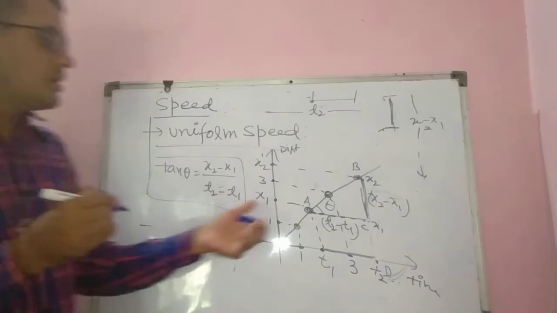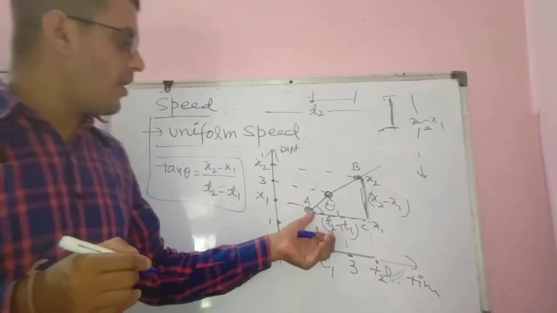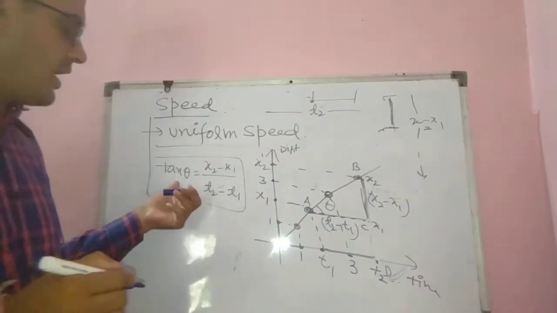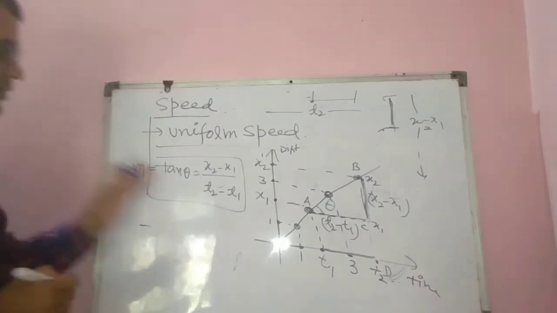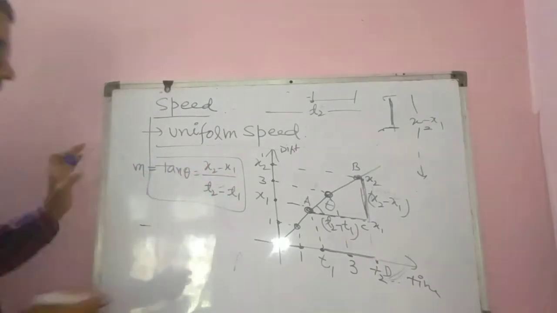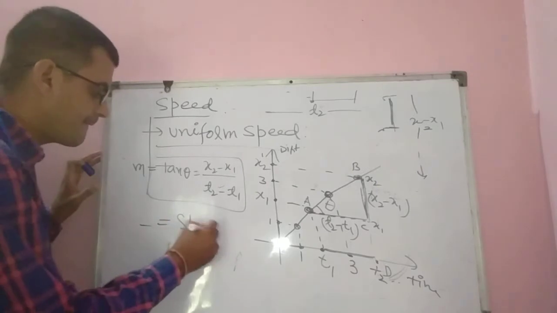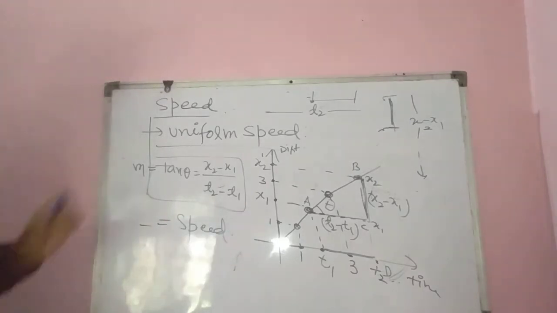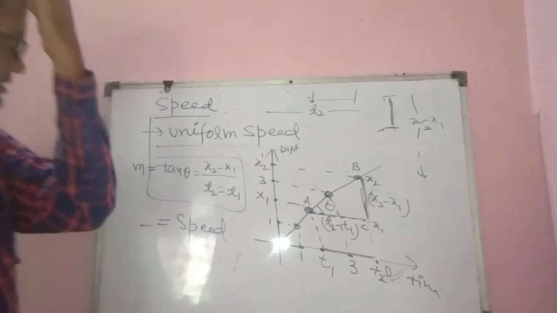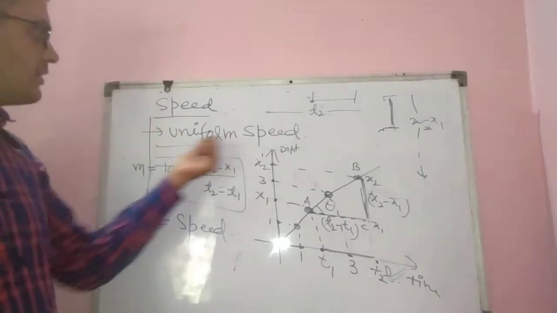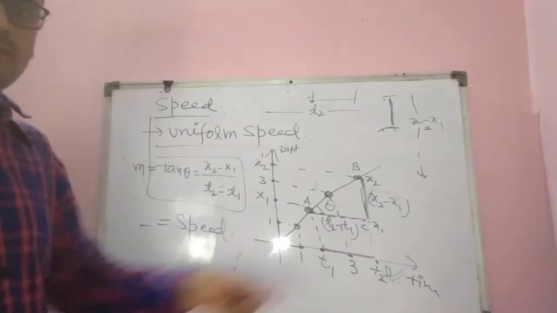Okay, so this slope of the graph is theta, tan theta, which equals x2 minus x1 upon t2 minus t1, and that is called speed. This is the speed for uniform speed.